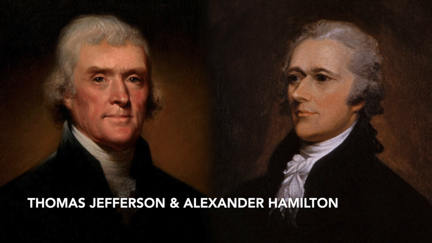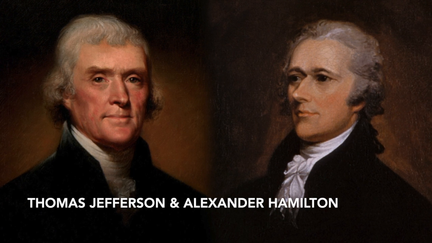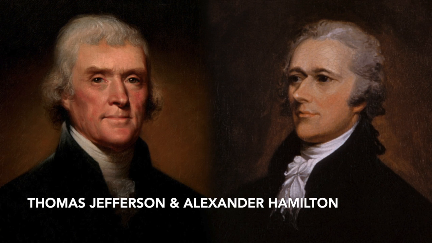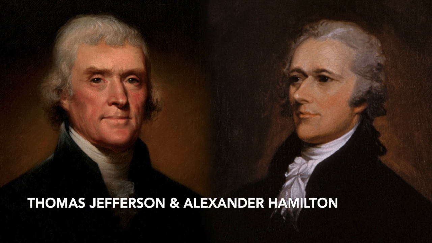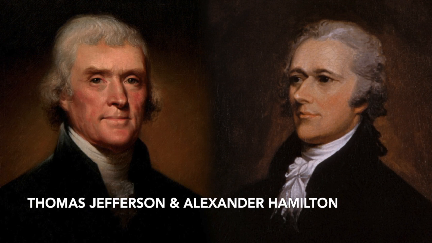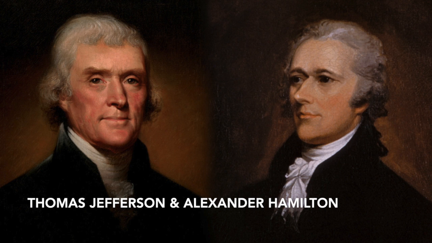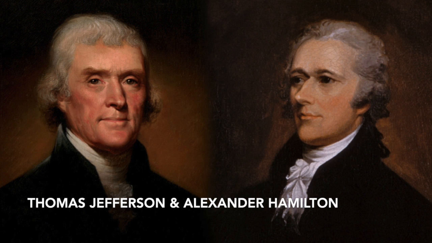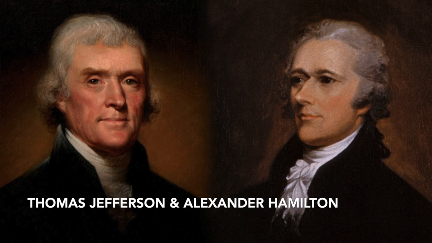It was divided into Federalists and Democratic Republicans. Alexander Hamilton was a Federalist, which meant that he believed in a strong central power, which should be run by the well-educated elite, whereas Thomas Jefferson was a Democratic Republican, and therefore he was suspicious of a strong central power, and he believed that the state and local government should have more influence. He also believed that the government should be run by farmers and tradespeople rather than the elite.